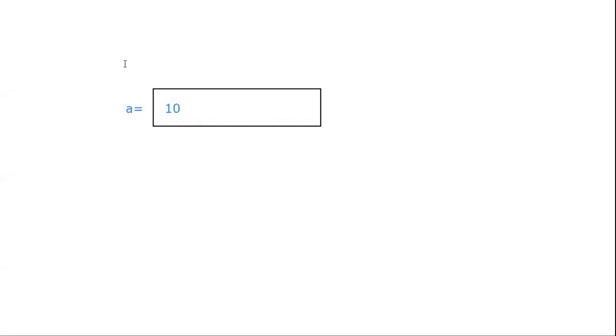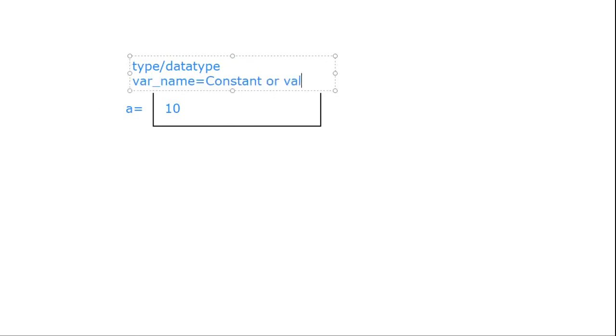And whenever I'm initializing, how do we initialize the variables? Int is nothing but the data type. I'll write the notation first over here. Type or data type, both are the same, followed by the variable name, followed by the constant or value.